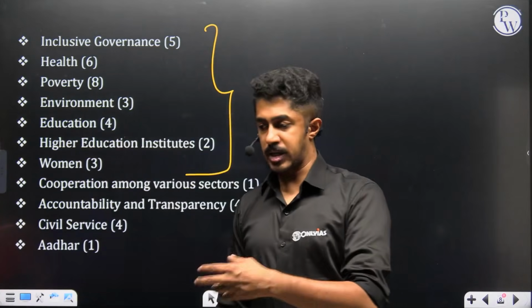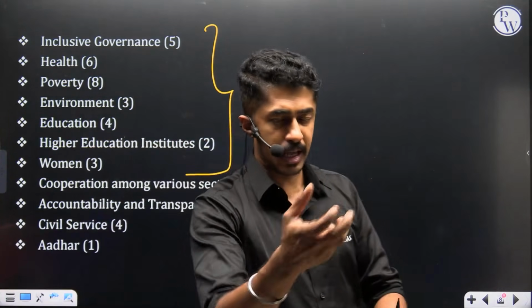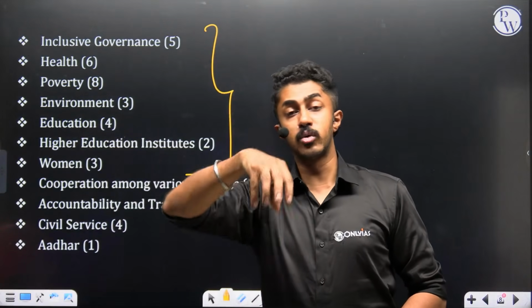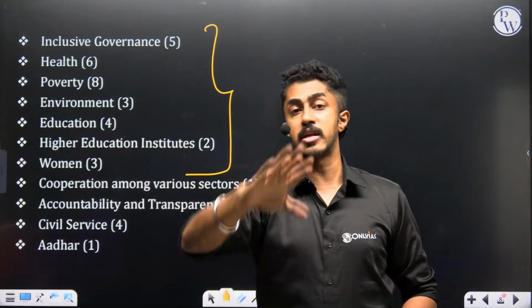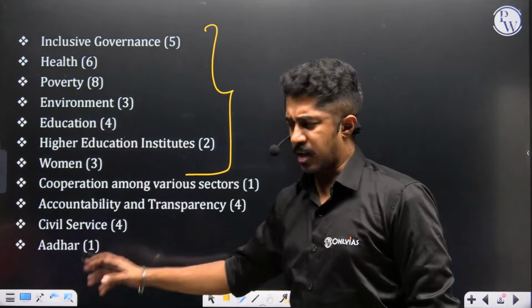For example, when I pick up digital governance, I can cover it and take examples of it. On top of it, I should also cover it in such a way that how digital governance ensures accountability and transparency. Got the point here? Then questions on Aadhaar, only one question had come.